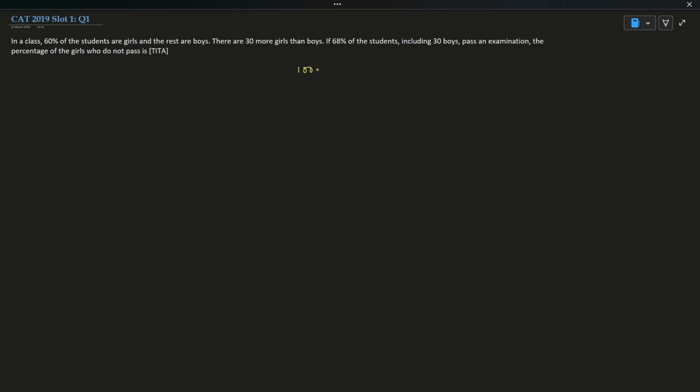Let's say we have 100x as the total number of students. Let us assume it. So 60% are girls, so girls will be 60x. And how many will be boys, guys? 40x, right? Rest are boys. So how many girls are more? 20x is the difference. So this is 20x and this is given to us as 30. From here, x will come out to be 3 by 2.